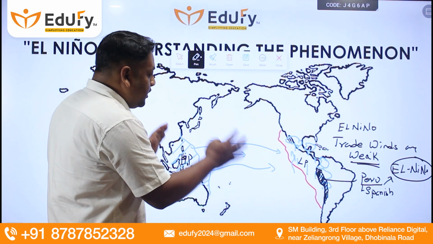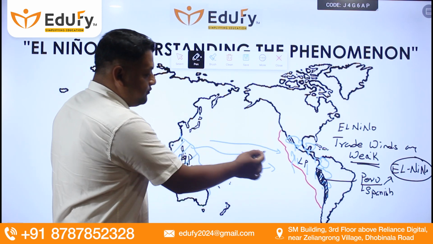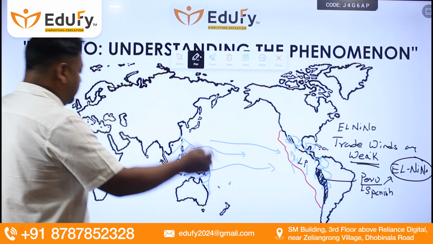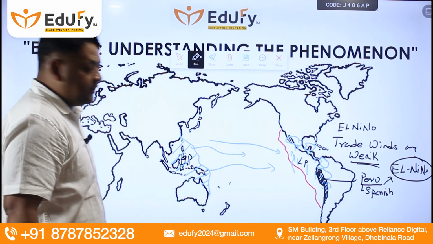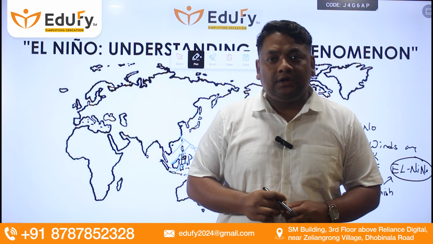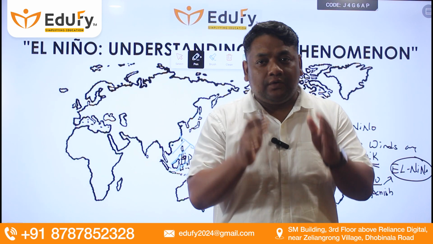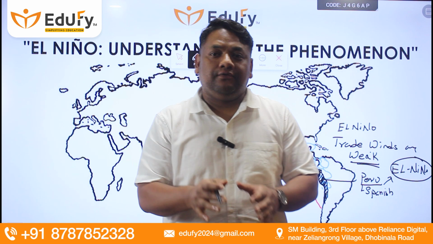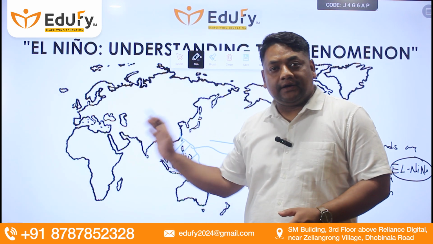El Nino obviously happens in the Pacific area only, but it has a huge influence over the world. Since the Pacific is the biggest ocean in the world, remember that anything which happens in the Pacific has influence over the world's climatic conditions.